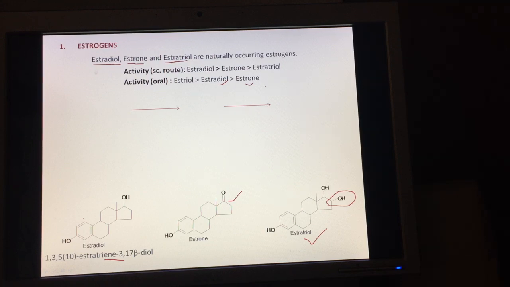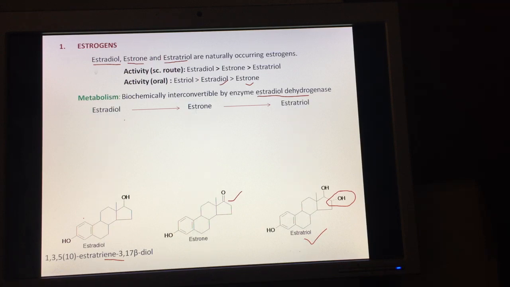Now coming to the metabolism of these estrogens. These estrogens are biochemically interconvertible by the enzyme estradiol dehydrogenase. Another interesting thing to note is that out of estradiol, estrone and estriol, the highest synthesized estrogen is estradiol.